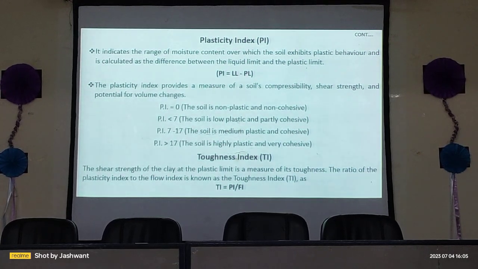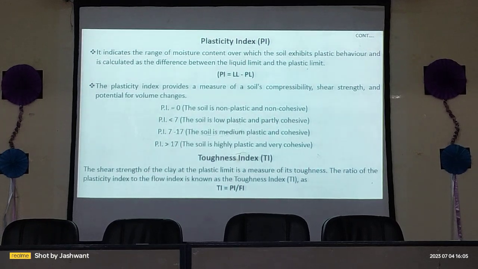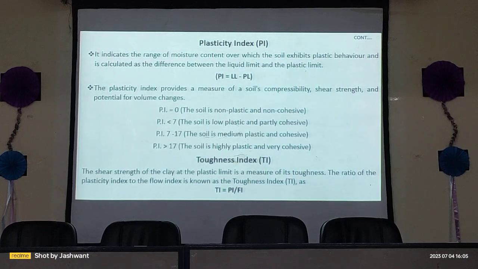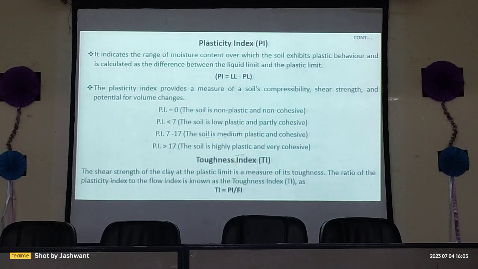Toughness index. The shear strength of the clay at the plastic limit is a measure of its toughness. It is defined by the ratio of the plastic index to the flow index.